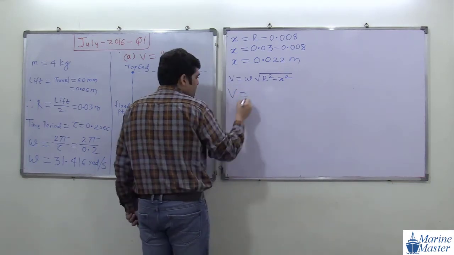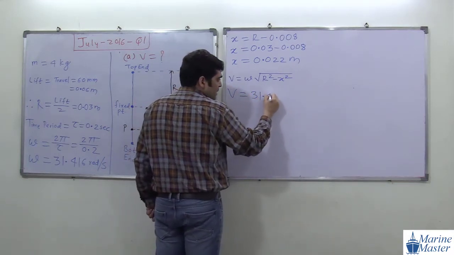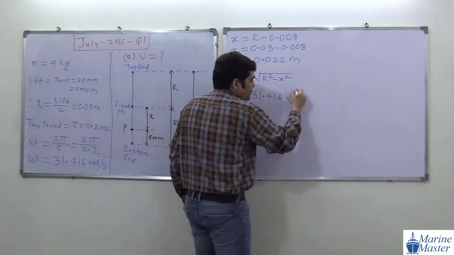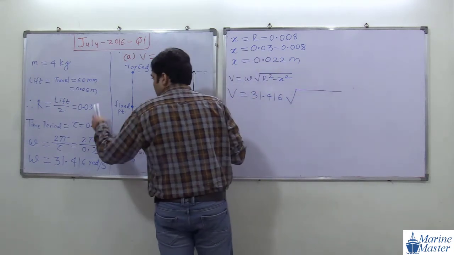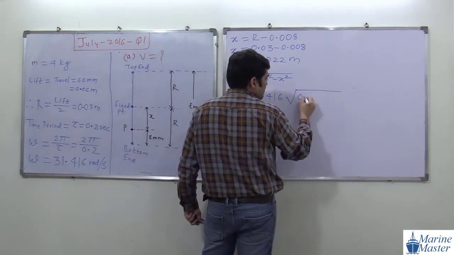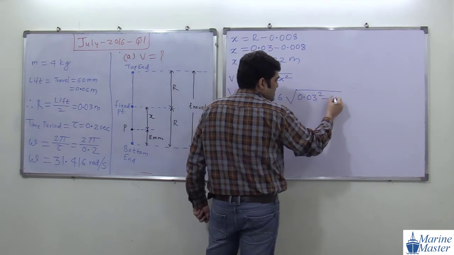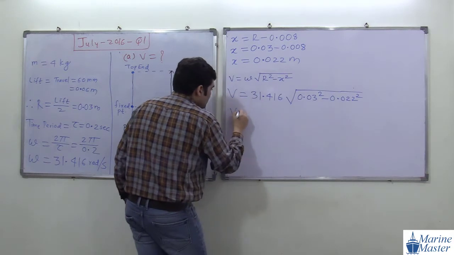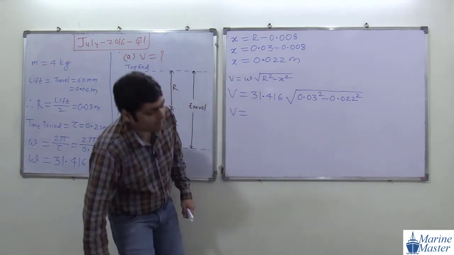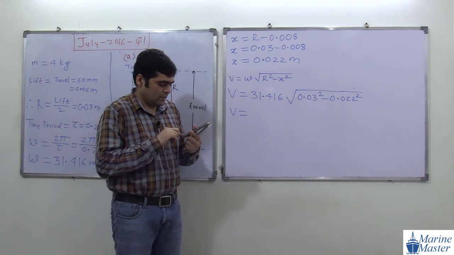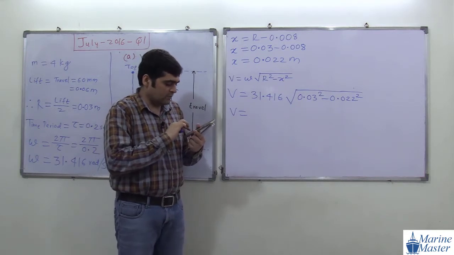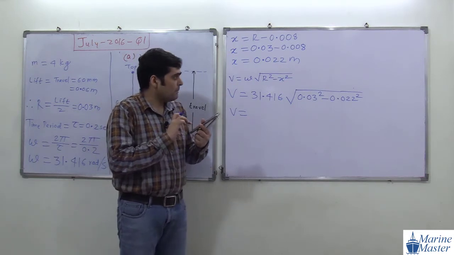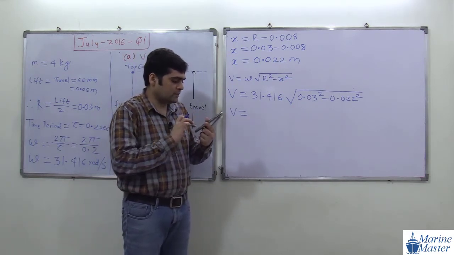So velocity will become omega, 31.416. Check it. If any doubt, let me know. 31.416 times the square root of R squared, that is 0.03 squared minus 0.022 squared. Try to see the scenario here. So in this way we will get the value of velocity, and velocity will be equal to 31.416 times the square root of 0.03 squared minus 0.022 squared.